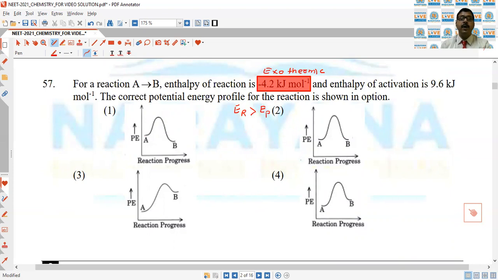In the first option, the internal energy of reactant is more, and the internal energy of product is less. So this is an exothermic reaction. Here the internal energy is almost the same. Here the internal energy of product is more. So that is why first is the correct answer of the question.